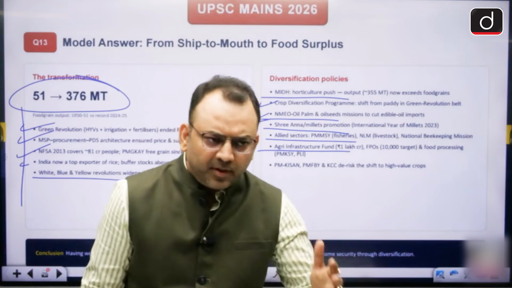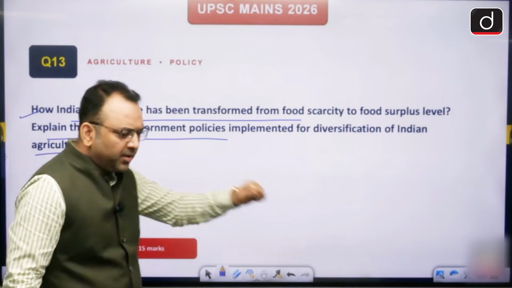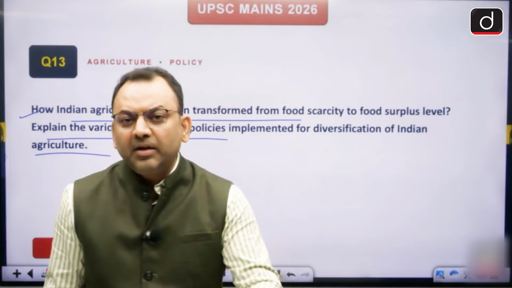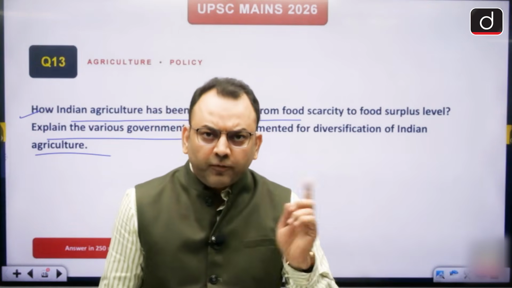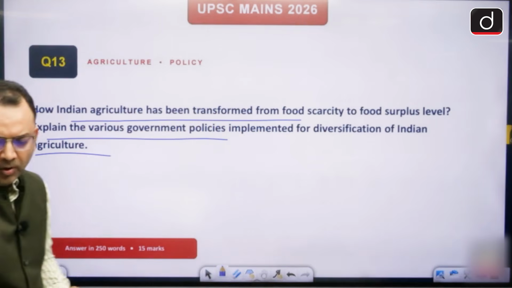And there are the disaster resilient technologies, dry land agriculture, Shri Anna, BT cotton. BT cotton is about a crop which is not food, but still the use of technology for the farmers is also important, right?